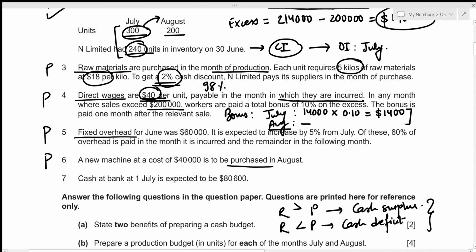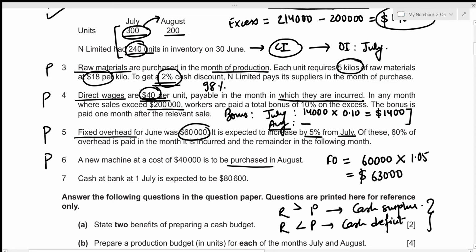We are given fixed overhead. So fixed overhead for June was 60,000, and it is expected to increase by 5% from July. Okay, let's figure out the fixed overhead for the month of July and August. So this is just increasing by 5%. That means that the previous fixed overheads of 60,000 times increment of 5% can be recorded as 1.05. So this gives our fixed overheads for the month of July and August to be 63,000.